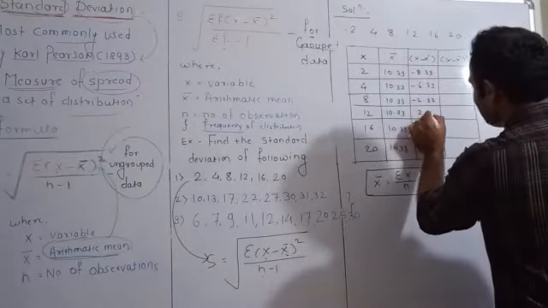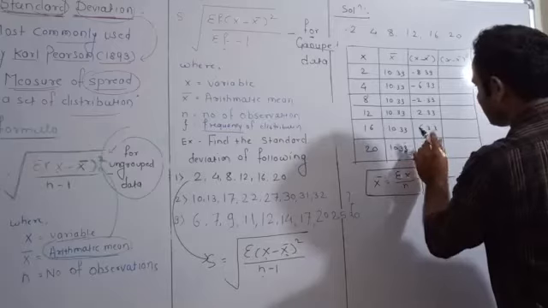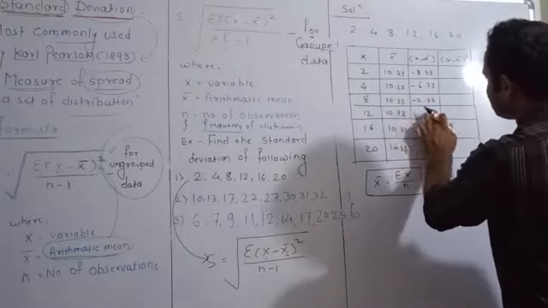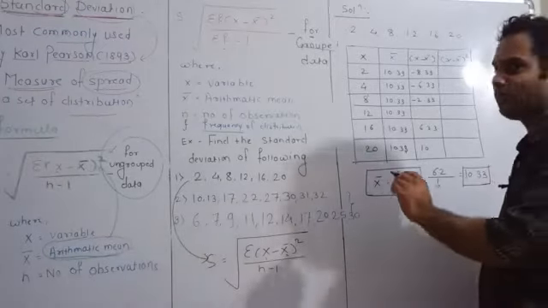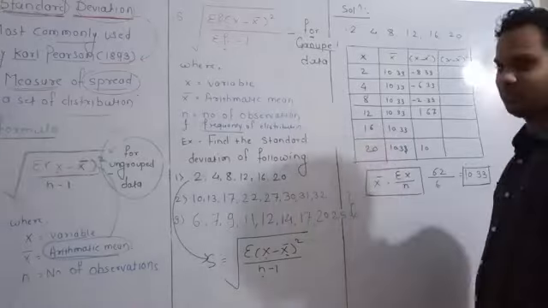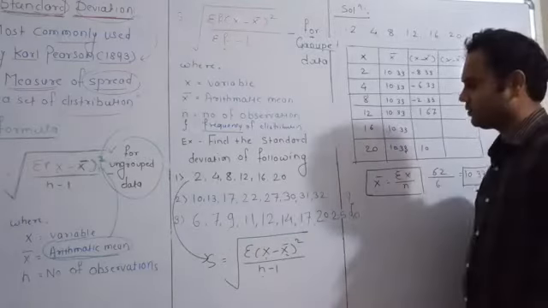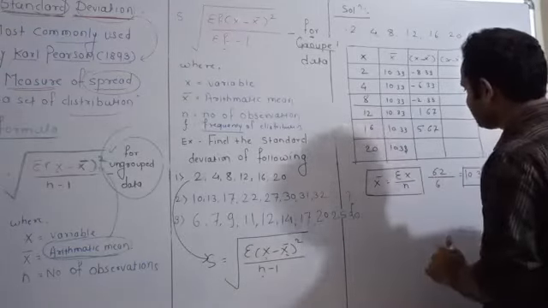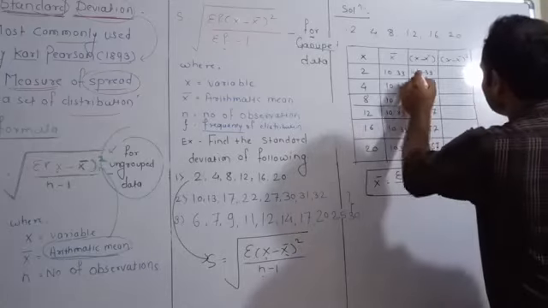Then 12 minus 10.33 becomes 1.67. Then 16 minus 10.33 becomes 5.67, and at last 20 minus 10.33 becomes 9.67. So it is your x minus x bar.